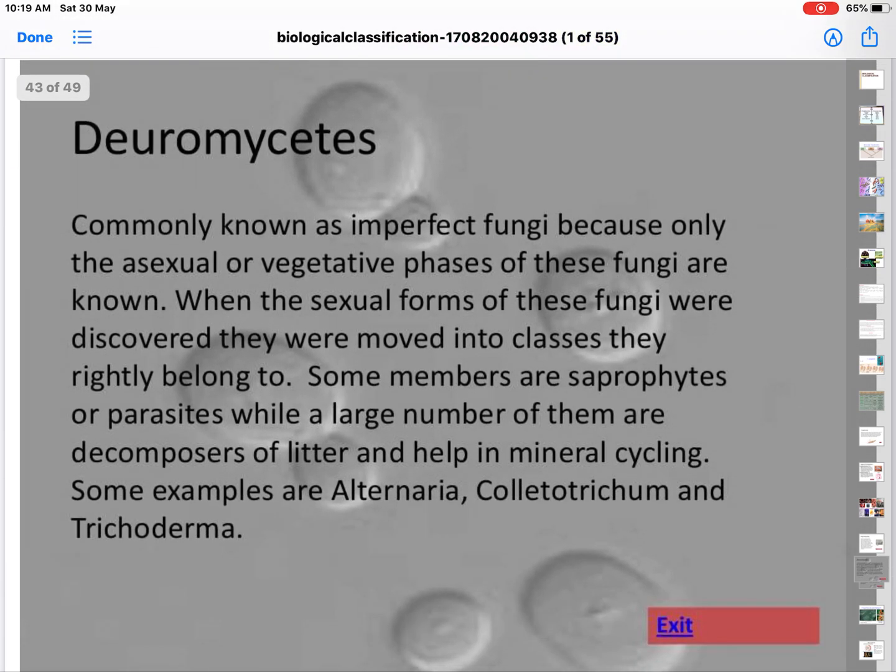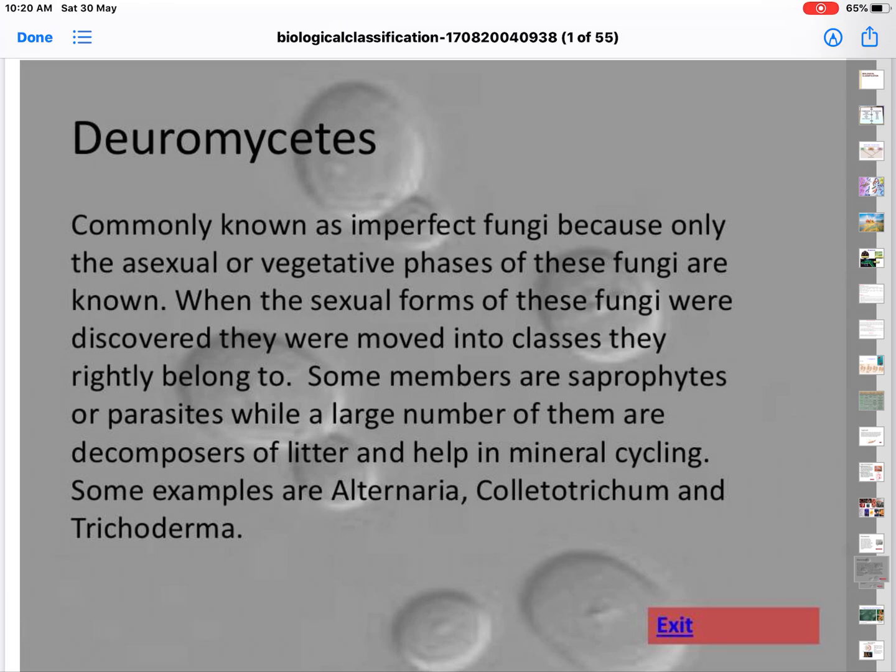And Deuteromycetes, commonly known as imperfect fungi. Why is it called imperfect fungi? This is one of the questions frequently asked. Deuteromycetes are called fungi imperfecti because their sexual stages are either absent or not known. That's why they are fungi imperfecti. When the sexual forms of these fungi were discovered, they were moved into classes they rightly belong to. So the sexual forms disappeared.